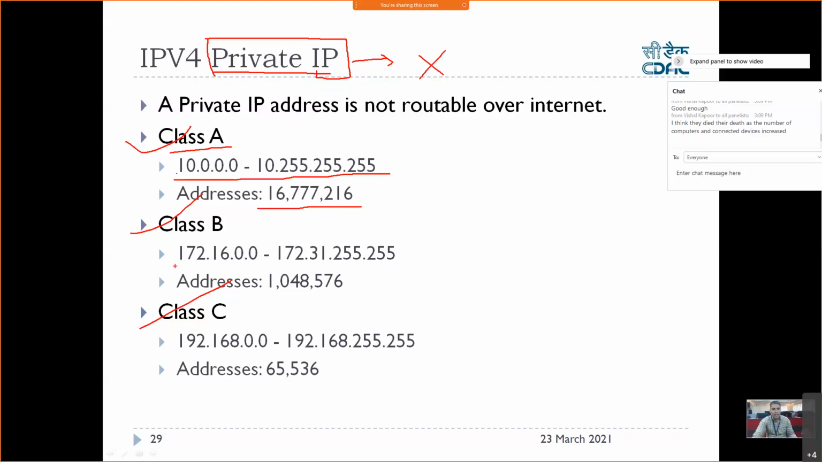In class B, this is the range of private IP addresses: 172.16.0.0 to 172.31.255.255. So these many class B private IP addresses. Similarly, class C: 192.168.0.0 to 192.168.255.255. So these many class C private IP addresses. All of these are private. You can see how many private IP addresses there are. If you add them up, these many private addresses are available.